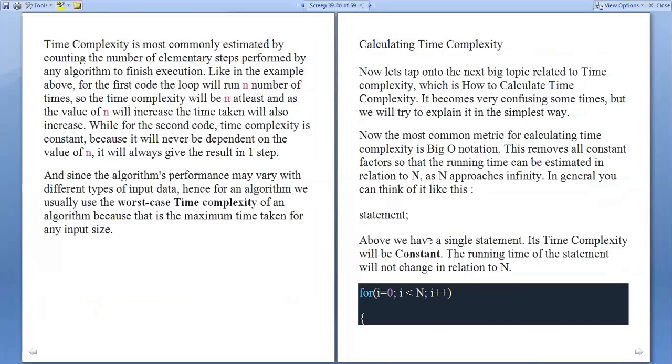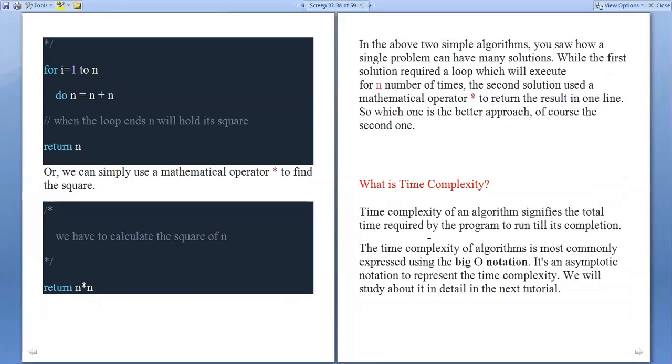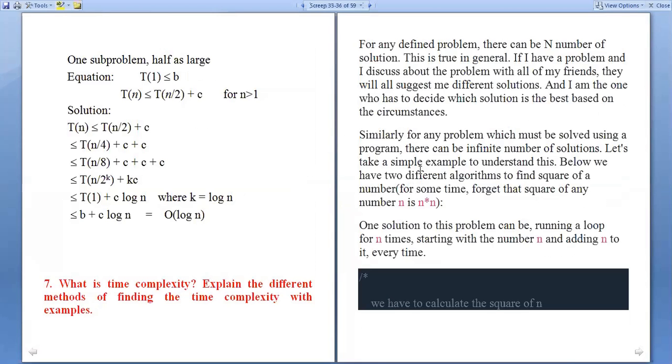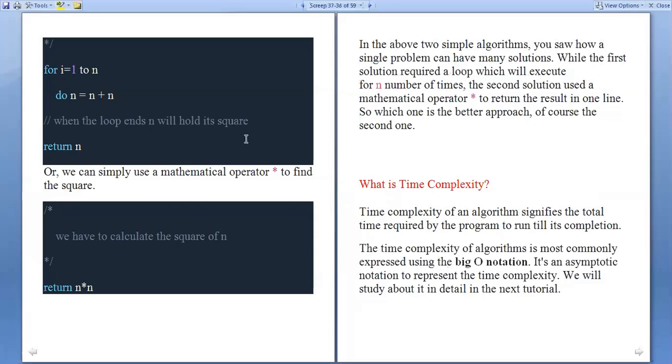So here we calculate the square of n. Here you are using one for loop and you are repeatedly adding the value n times.